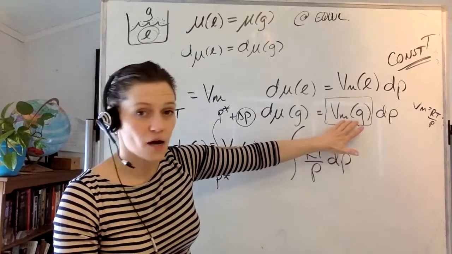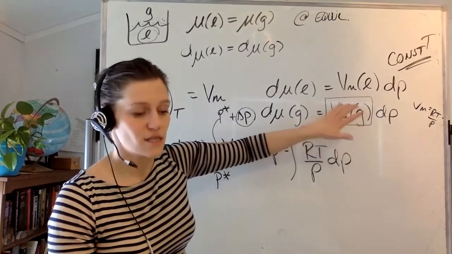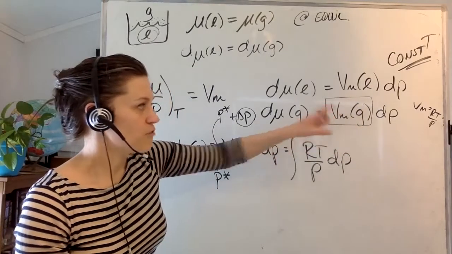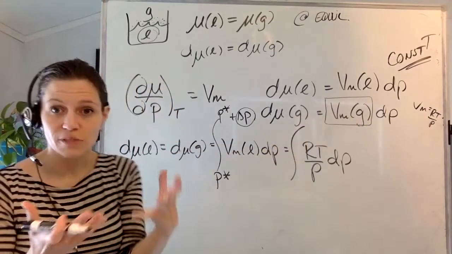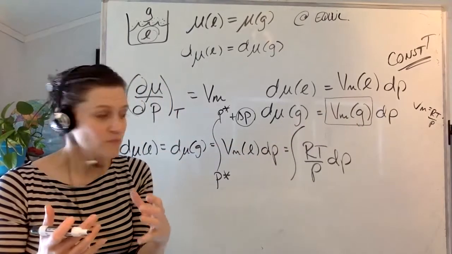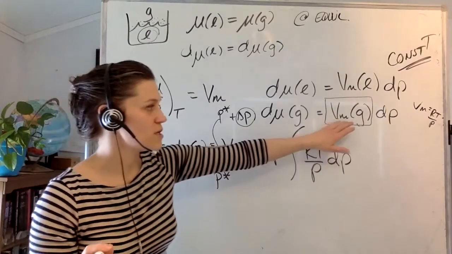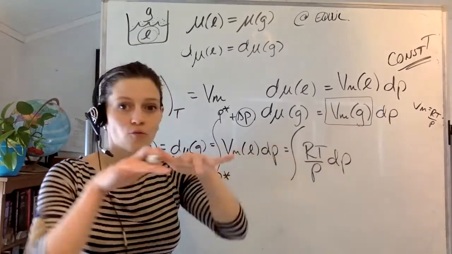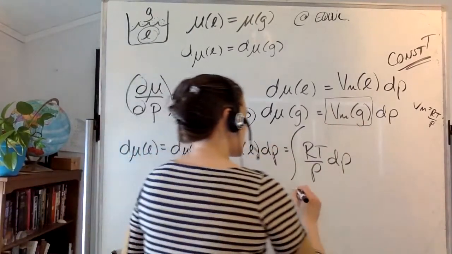The gas phase, however, is the difference in the vapor pressure of the actual material. This represents the pressure of the vapor right above that liquid, which starts at P star.